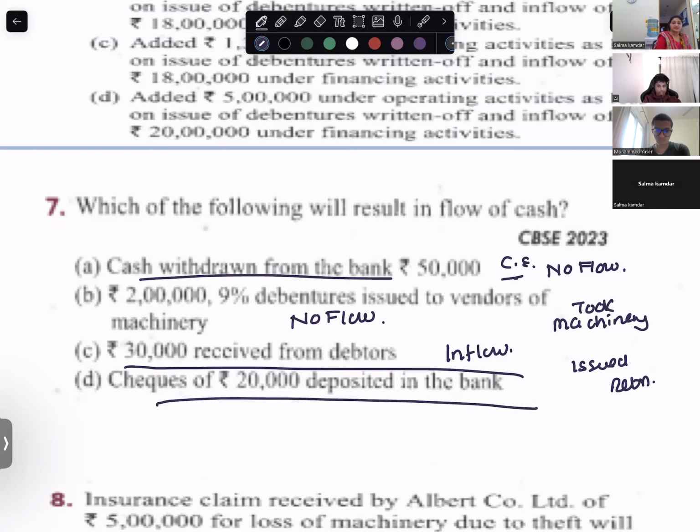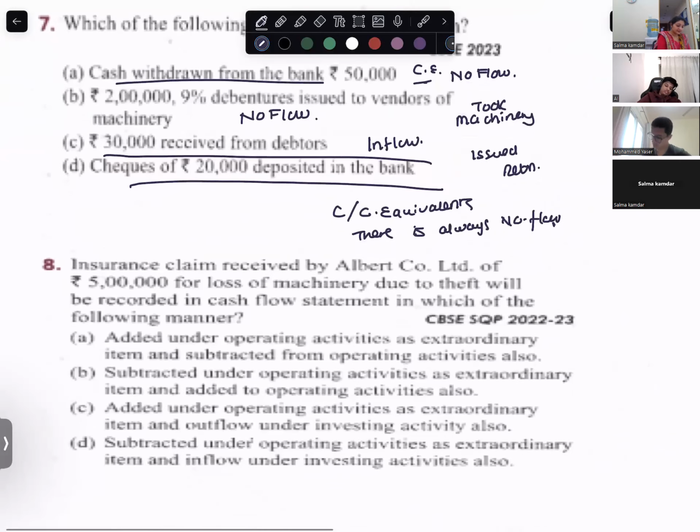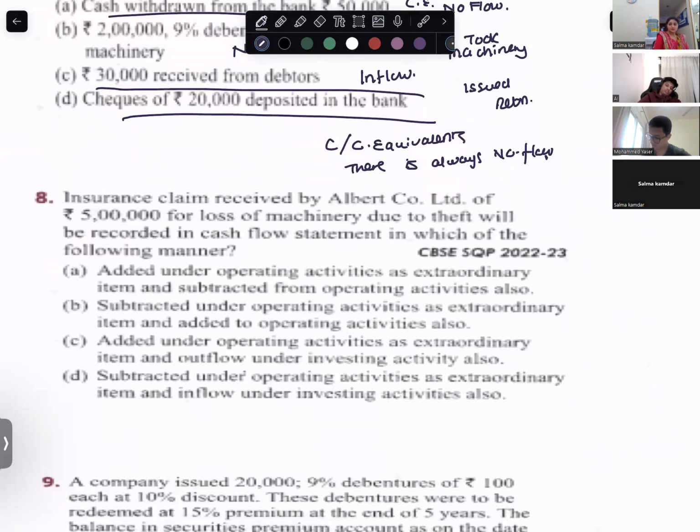Cheque deposited into the bank. No. For cash and cash equivalents, there is always no flow. Okay. Are you with me? Come on. For cash, cash equivalent.